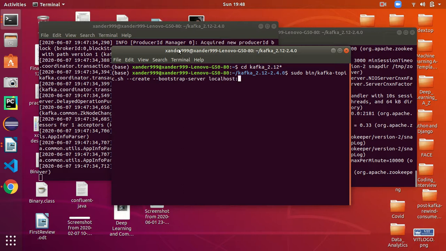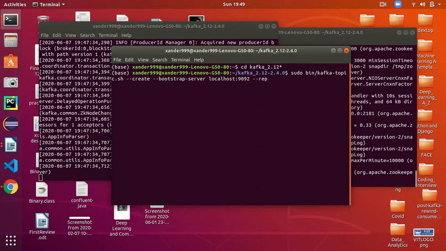You can also use 127.0.0.1. And now, let me remind you, this 9092 is the default port number on which our Kafka server is running. You can change it by altering the properties files.